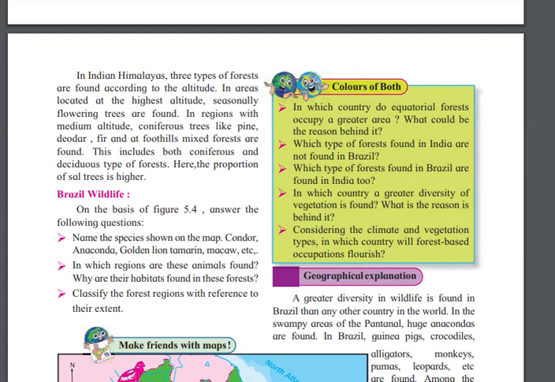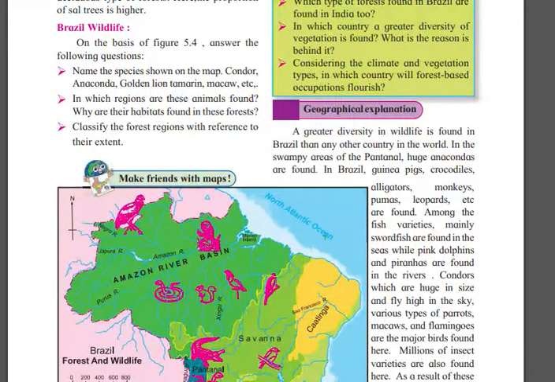And in the lower one, both the salt trees are higher. Both the trees are found. Now I'm going to stop here.